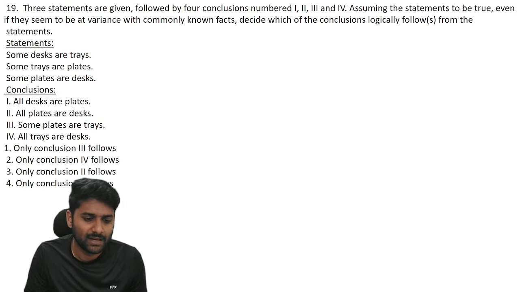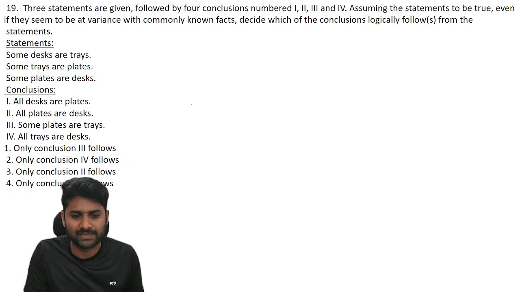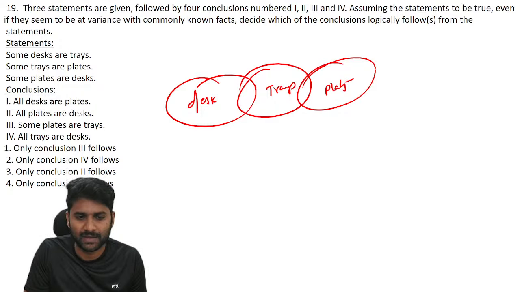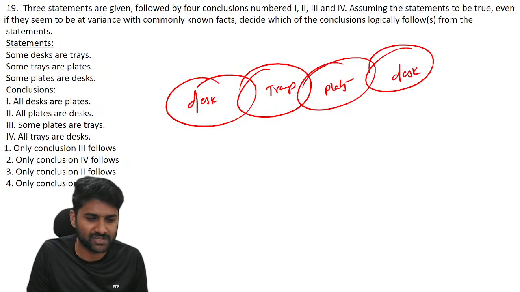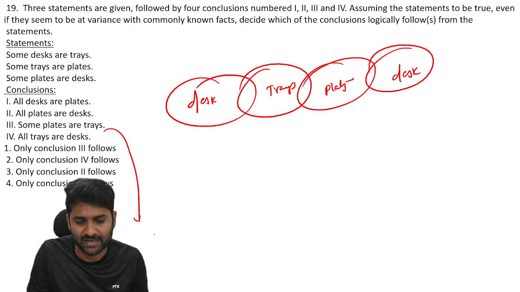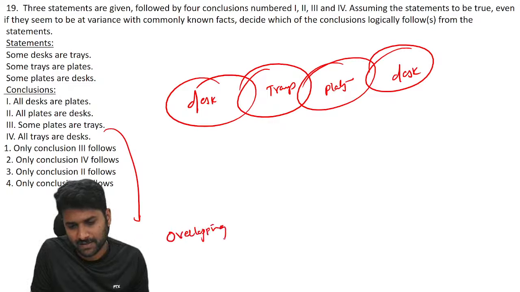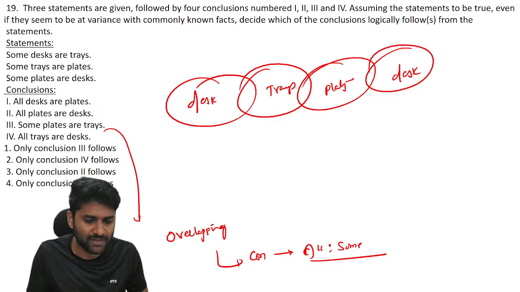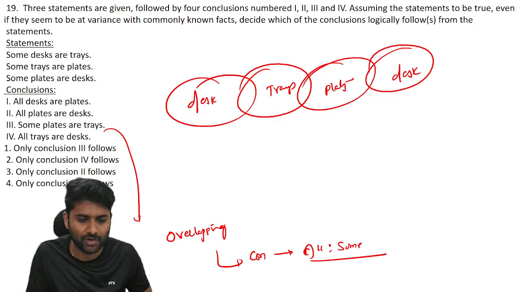Next, from syllogism, logical deduction, definitely you can expect questions. Some desks are trays, some trays are plates, some plates are desks. Let's check with this conclusion. See, all, some, all. So we need a direct relation in the picture. We need intersections or overlappings. If any conclusion is related to all, some, we need overlappings in the given information. If there is no overlapping, such conclusions are false.